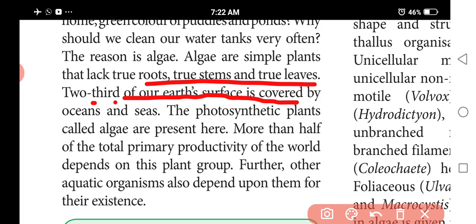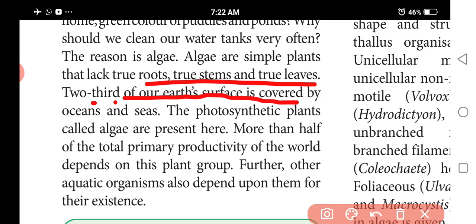Half of the total primary productivity of the planet depends on this plant group. So we are depending upon these plants for food and transportation, everything.